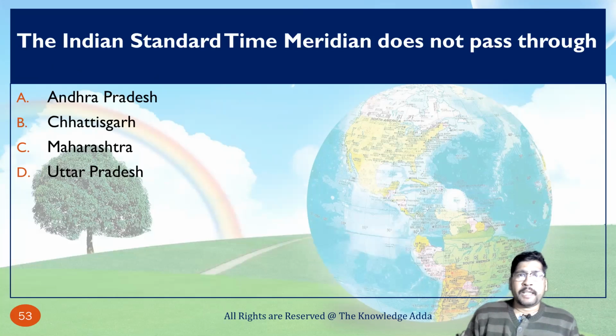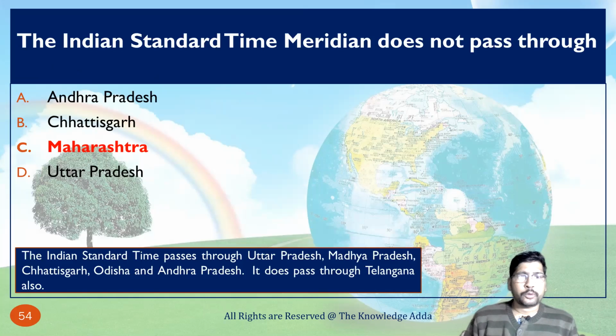The Indian Standard Time meridian does not pass through which state? This is also a very important question. The Indian Standard Time meridian passes through Uttar Pradesh, Madhya Pradesh, Chhattisgarh, Odisha and Andhra Pradesh. The Tropic of Cancer passes through 8 Indian states and IST passes through 5 Indian states, and those are Uttar Pradesh, Madhya Pradesh, Chhattisgarh, Odisha and Andhra Pradesh. So Madhya Pradesh and Chhattisgarh are common to the Tropic of Cancer and IST.